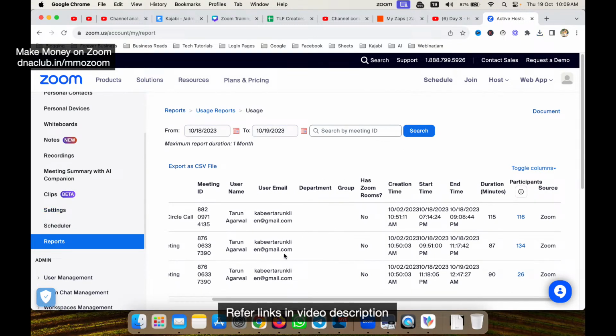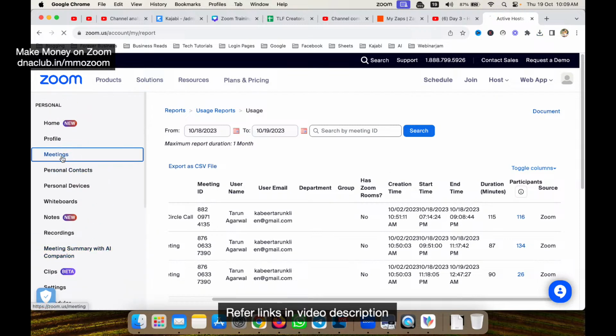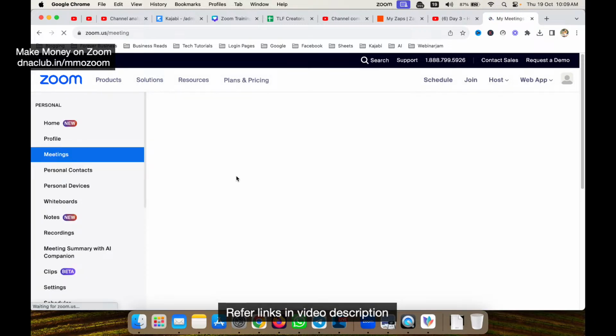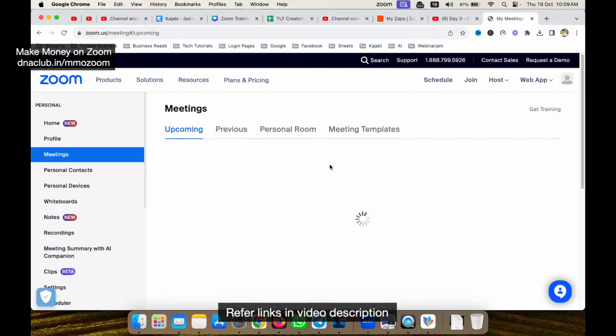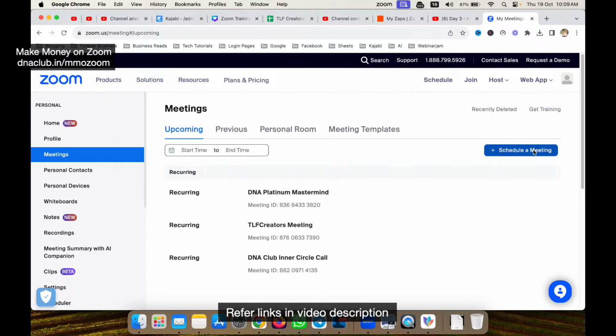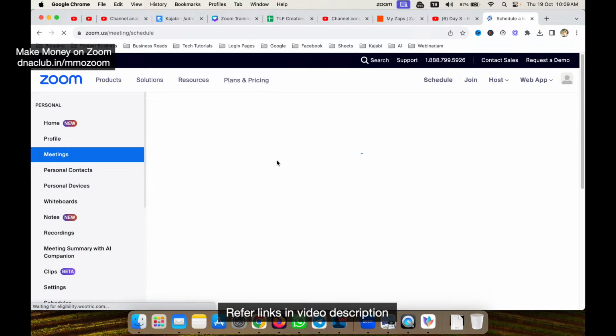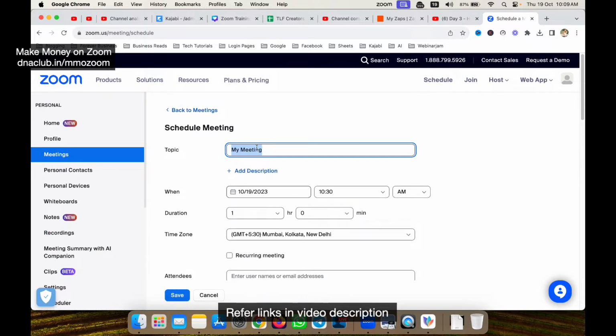Now, what if you enable registration? For example, if I go to meetings, I can also enable registration for a particular meeting. Say I click on schedule a meeting, and from here I plan a meeting. This meeting is on top tools knowledge, and workshop example.